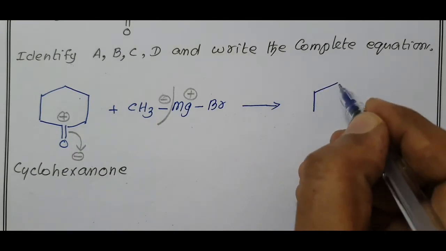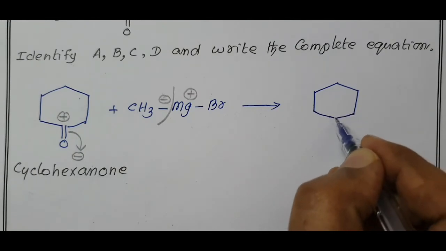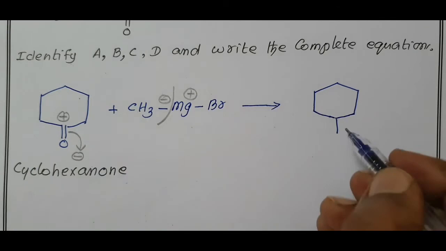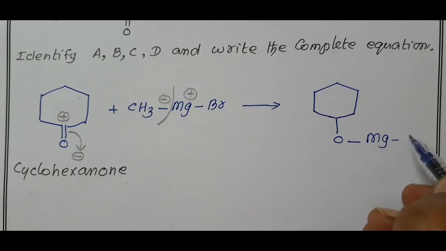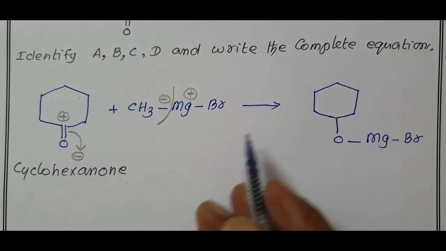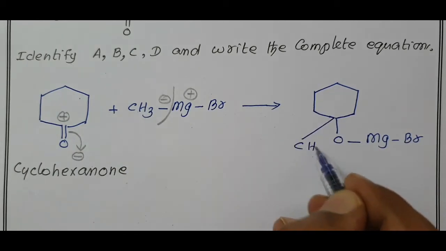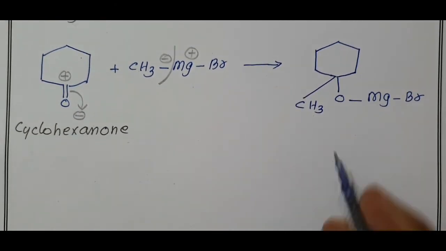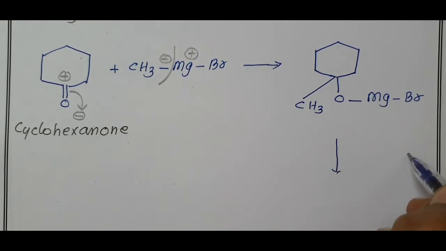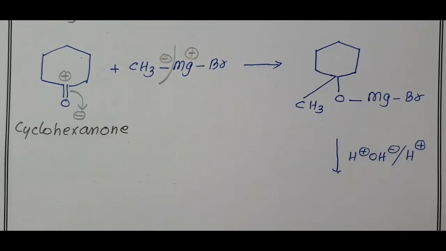Now here you have one single bond, oxygen. To this minus, MgBr plus is added, and to this plus one CH3 is added. This is our intermediate compound, which on hydrolysis in the presence of mineral acid, dilute HCl or dilute sulfuric acid, which provides water molecule, H plus and OH minus.